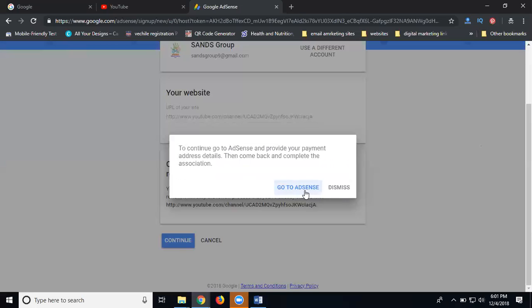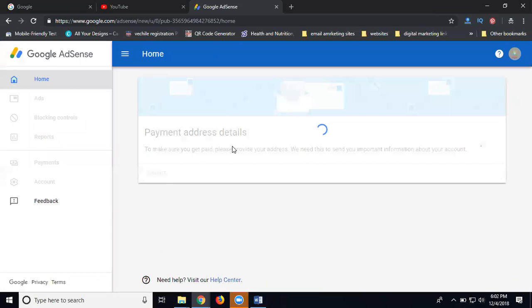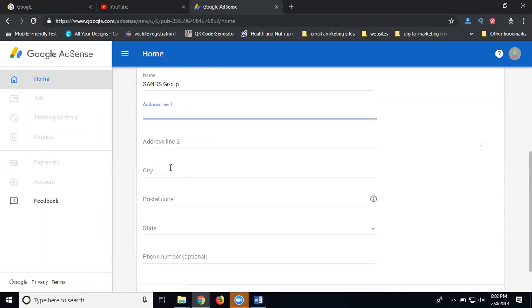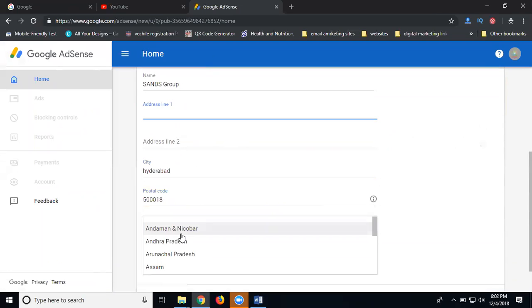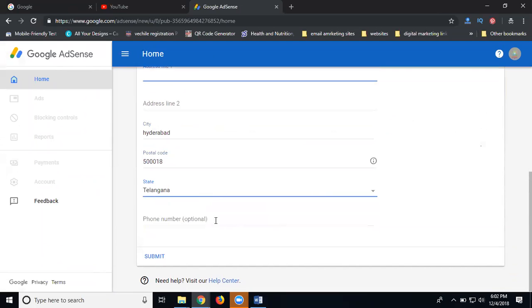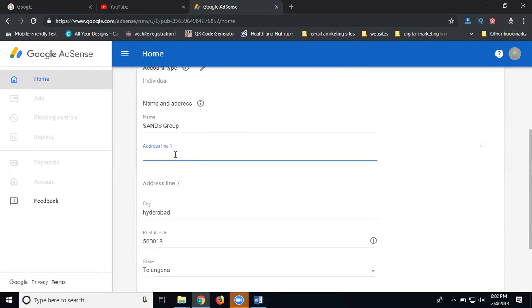Go to AdSense. Add all your details here, permanent details. This can be changed anytime you wish. Add your phone number. This is optional, your wish, but a phone number is mandatory for this.